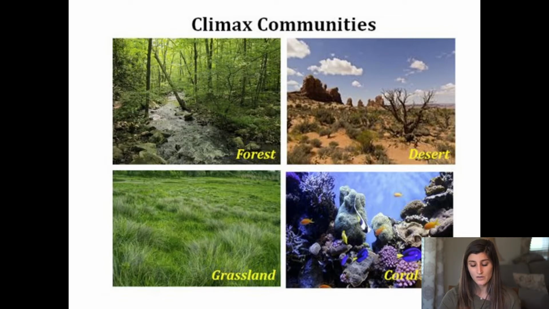But another thing to recognize is that for our different ecosystems, there will be different climax communities. So like a forest, what we expect to see for a climax community are lots of very big trees around, right? But then for a desert, very different climax community. We don't see big trees here. And then a grassland, you're not going to see big trees in this one, but as long as it has those characteristics that make up that community, then it has reached its climax community. Same with the coral reef, looks very different than our other communities. So climax community is different for each of the ecosystems.